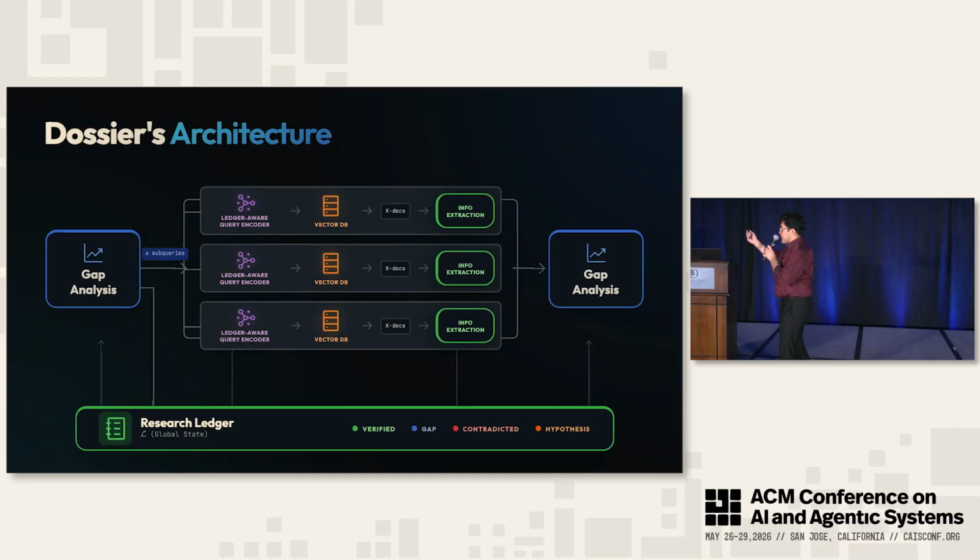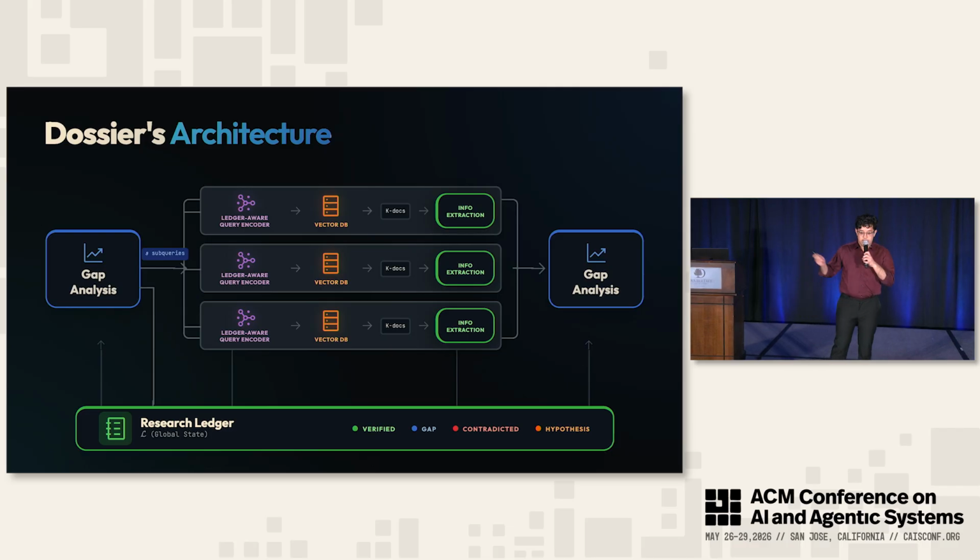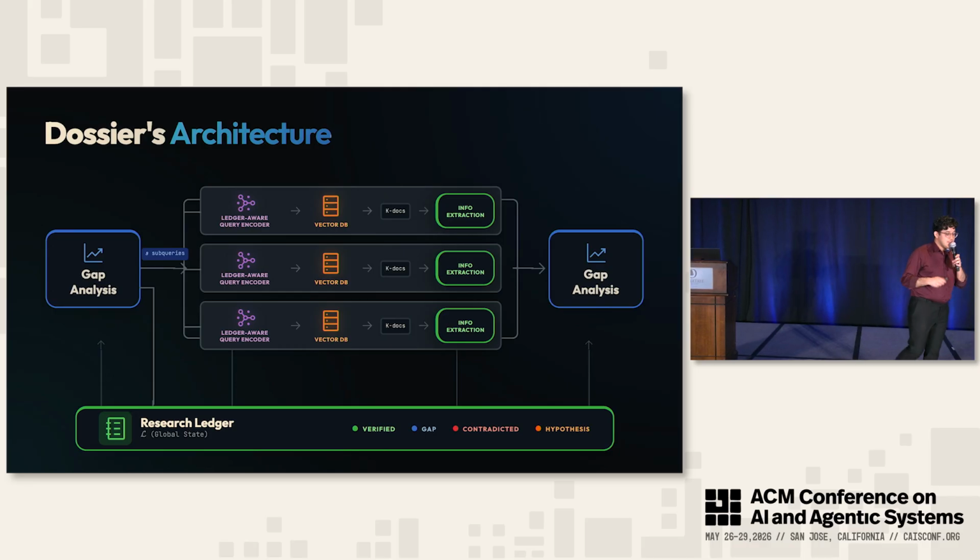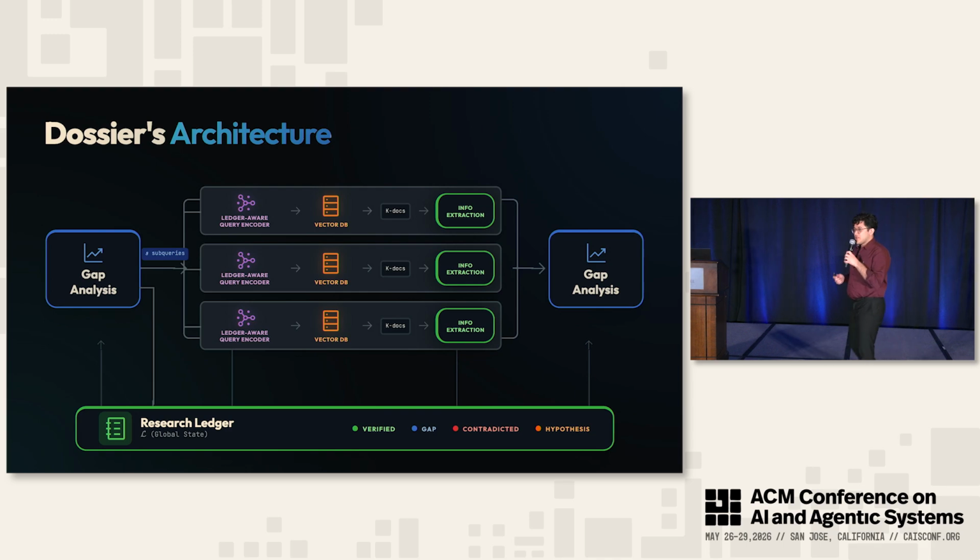I'm first here going to briefly show you our architecture. I won't go into too much detail, but the key point to make is that all of our sub-agents, in this case the gap analysis and the info extraction step, take in as input this research ledger. And this is the data structure that they use to coordinate amongst each other.